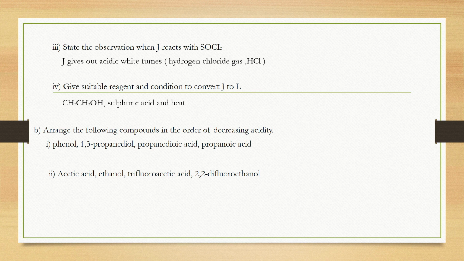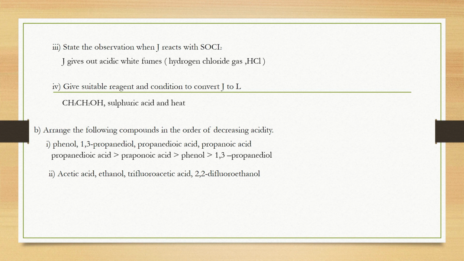For question B1, it has phenol, 1,3-propanediol, propanedioic acid, and propanoic acid. So it has a diacid, phenol and alcohol. To arrange these compounds, we must choose the highest acidity.